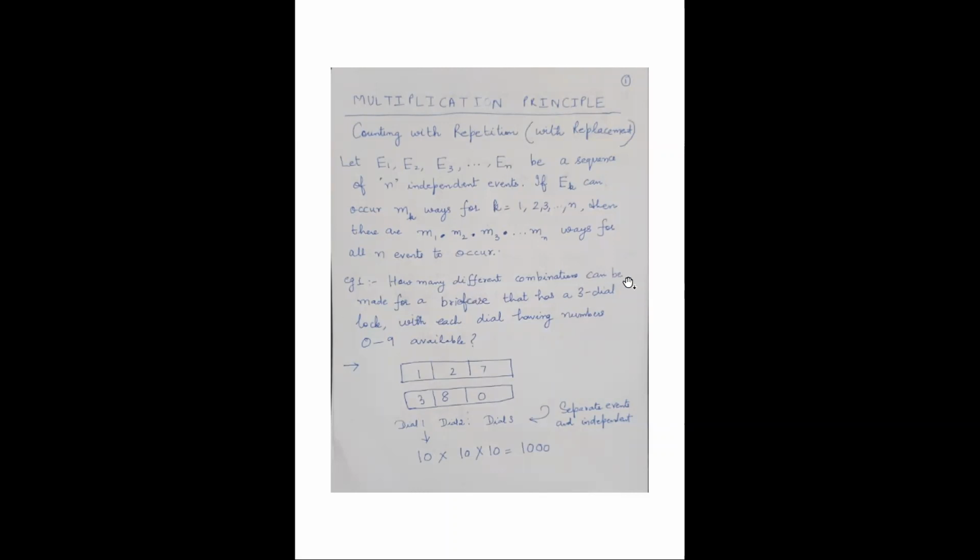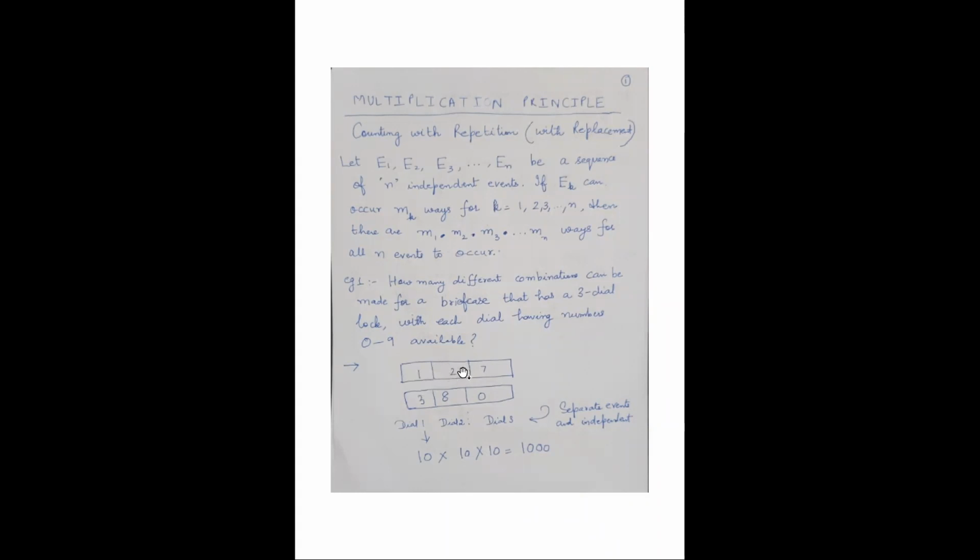How many different combinations can be made for a briefcase that has a 3-dial lock with each dial having numbers from 0 to 9? So that means 3 dials are there. This is the first dial, second dial, and in the first dial, you can create a lock sequence from 0 to 9 digits. That means you have 10 options available here.